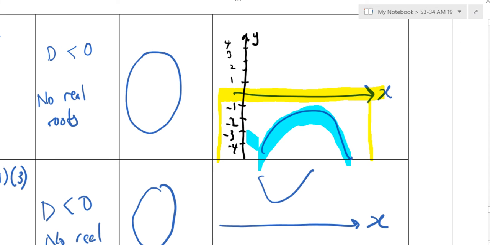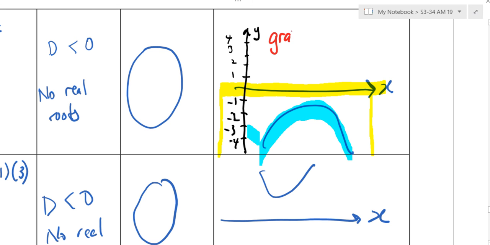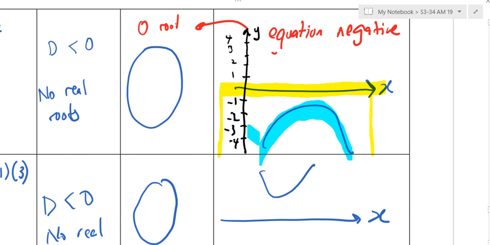Okay, so can you write down this one is graph? Equation. Can you write down equation? Equation is negative. What can you say about the roots? 0 roots.